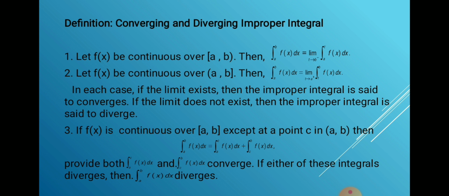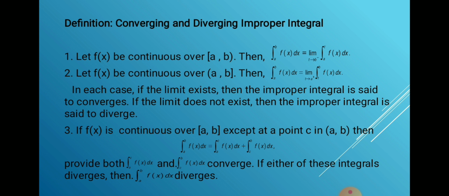In each case, if the limit exists, then the improper integral is said to converge. So we need to remember that always. And if the limit does not exist, then the improper integral is said to diverge.